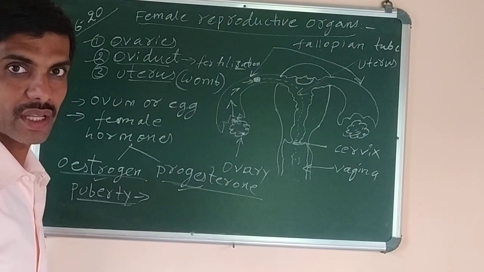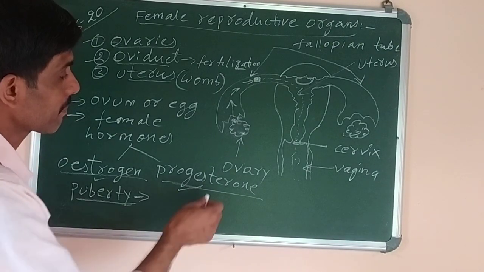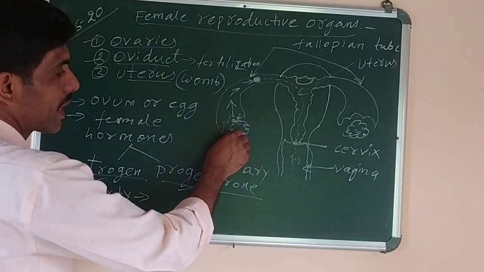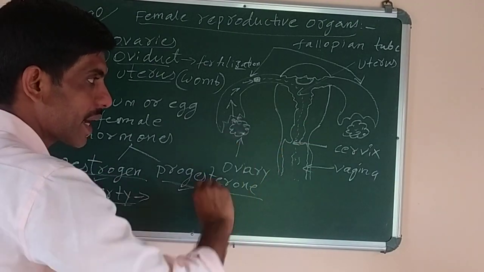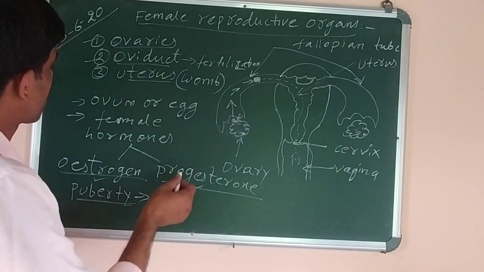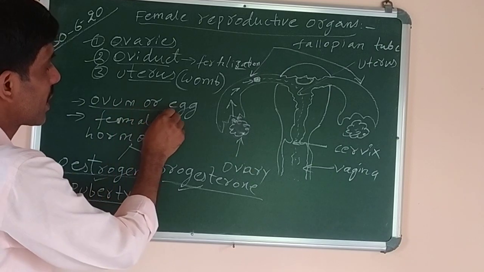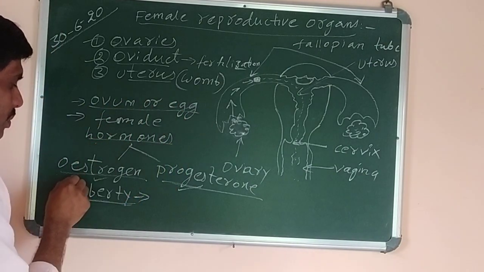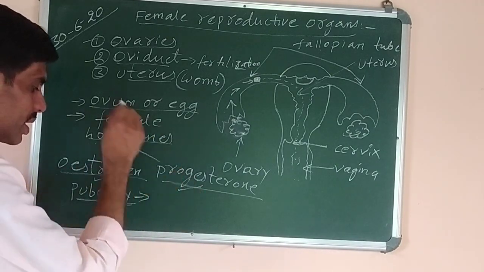Pelvic means near the stomach region, not the stomach exactly, in the abdominal region. So in the pelvic cavity, it is located on either side. It is almond shaped and it produces, what is the function? It produces the female gamete called ovum or egg, and the female hormones. Two types of hormones are there: estrogen and progesterone.